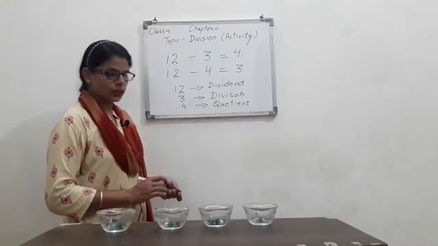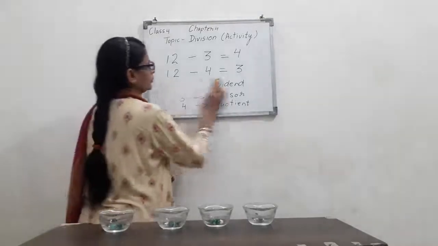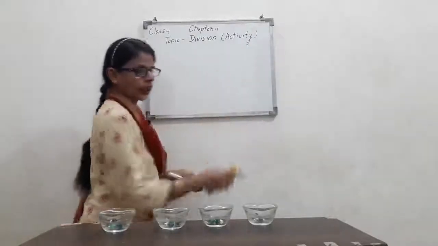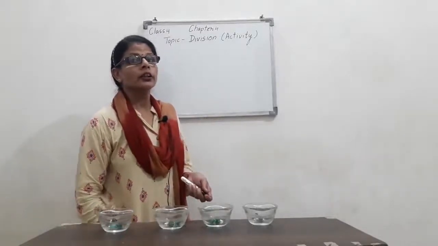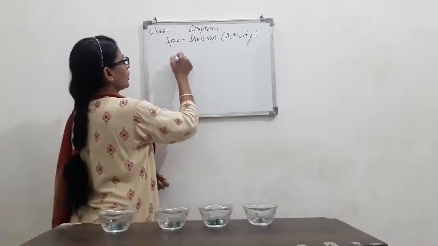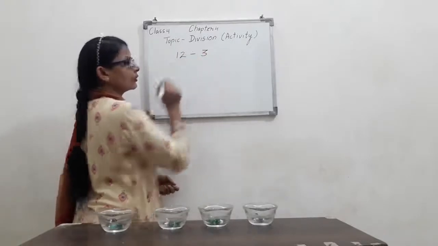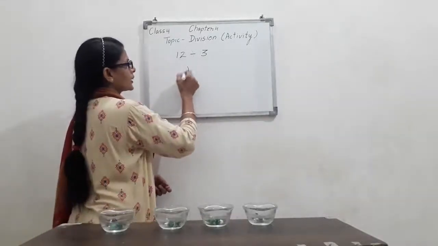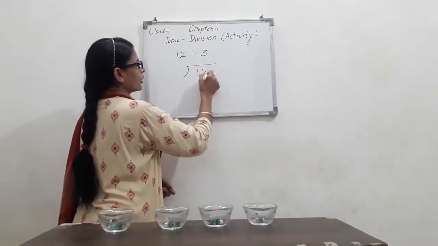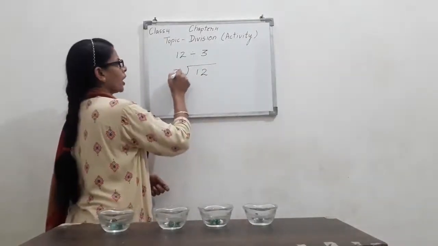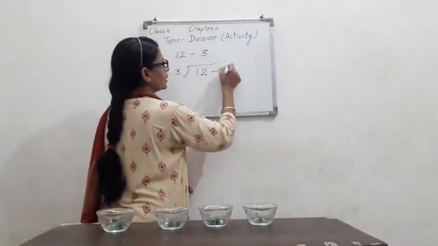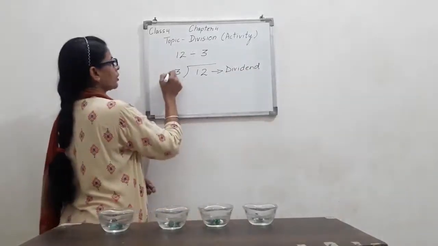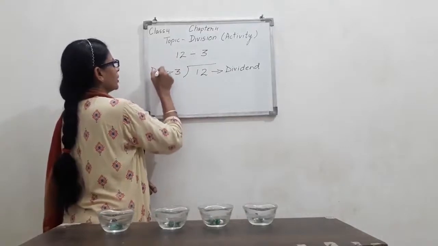Now how do we write in division form? Just see. I had 12 marbles and I distributed among 3 friends, meaning 12 divided by 3, right? So this is the number which we have to divide. This is the division which we write. 12 will come inside and 3 will be written outside, because 12 is the dividend, the number which we divide, and 3 is called the divisor.